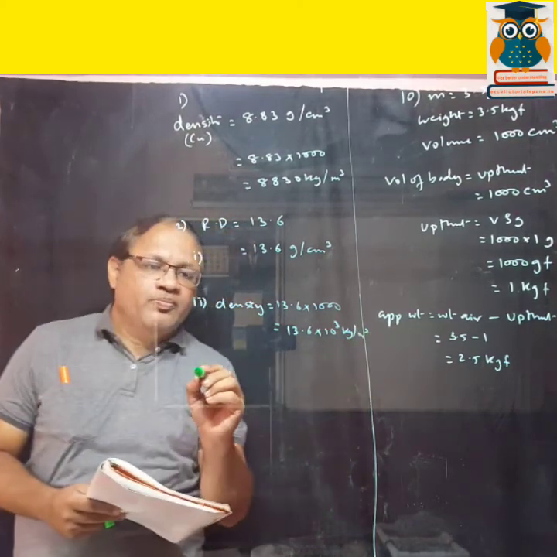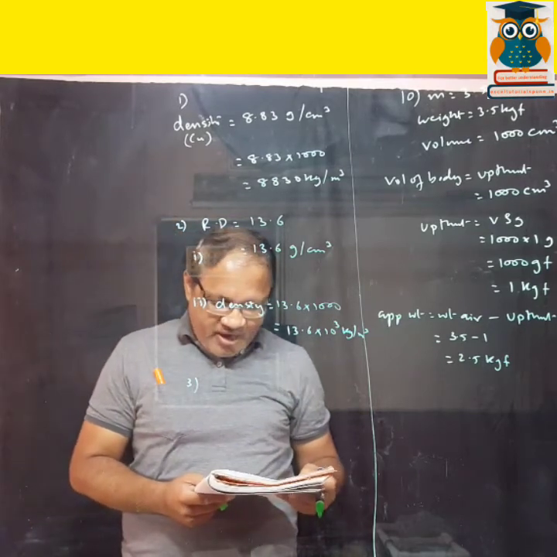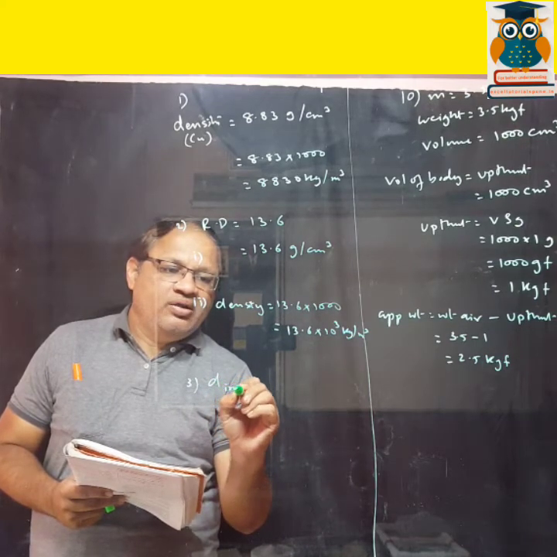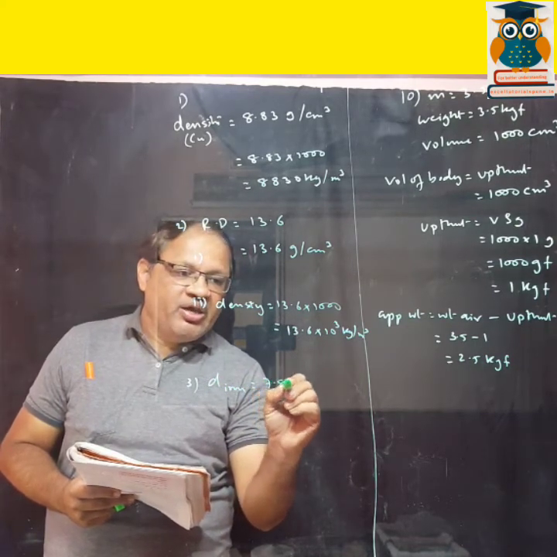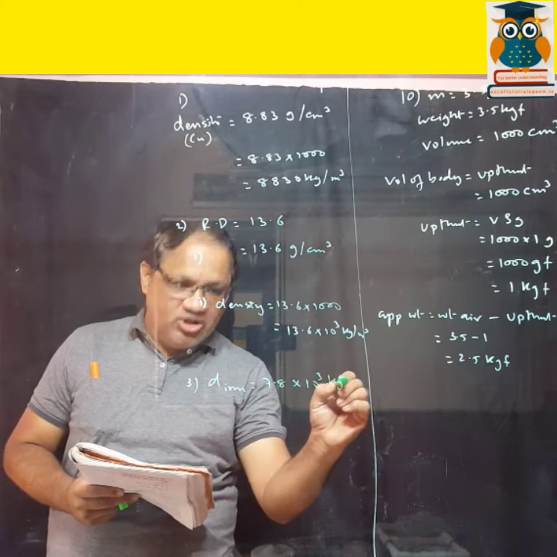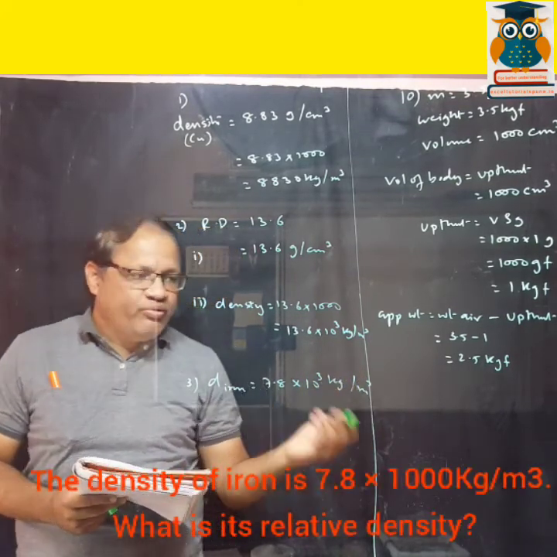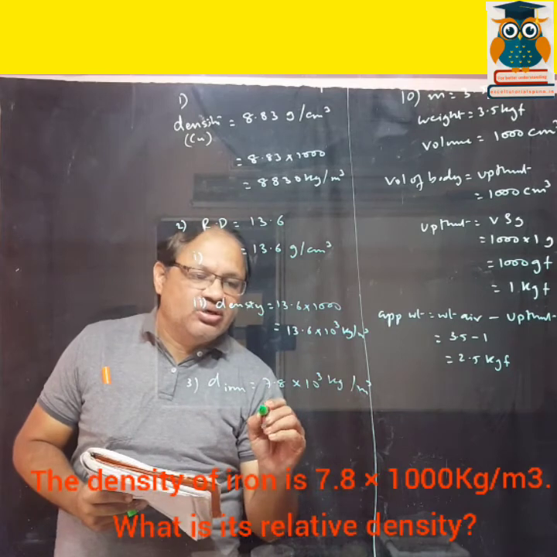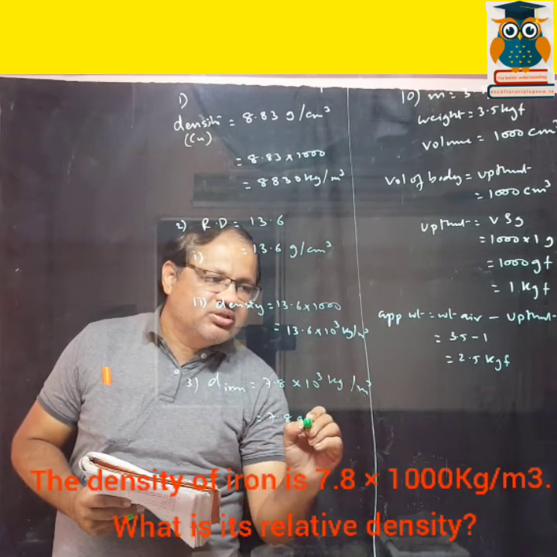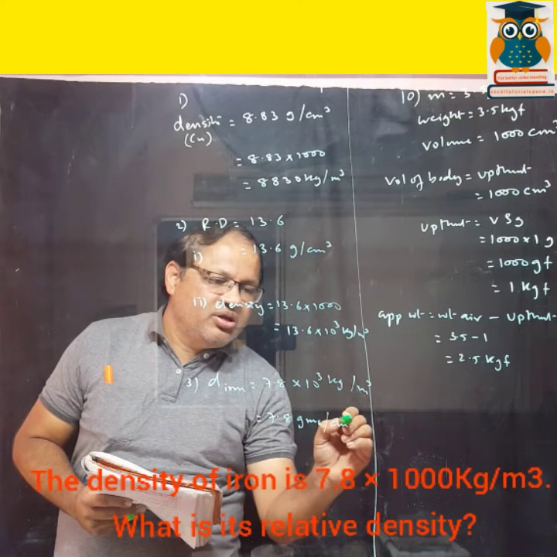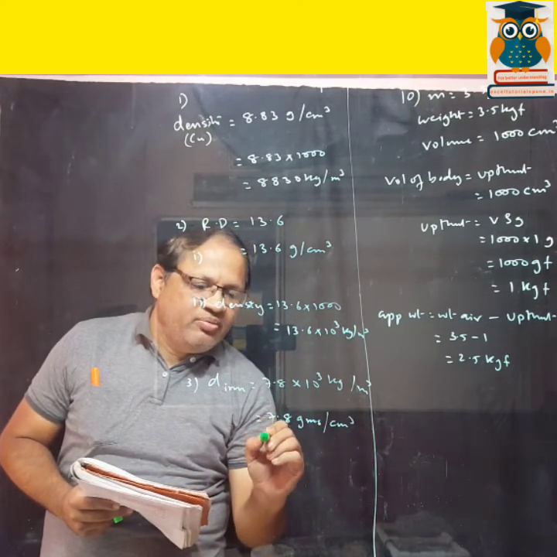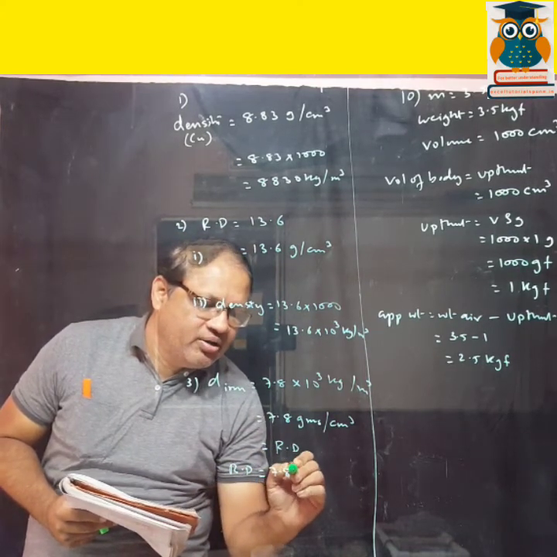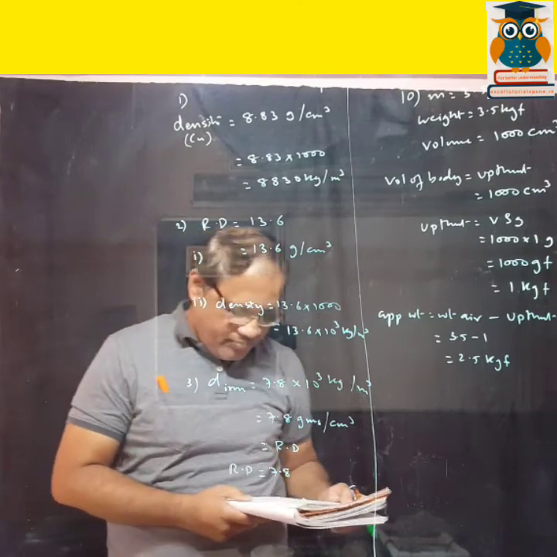Now third sum. The density of iron they have given. What is the relative density? So density of iron is 7.8 into 10 raised to 3 kg per meter cube. If you want to find out the relative density, it has to be gram per centimeter cube, right? So divide by 1000. That is equal to 7.8 grams per centimeter cube, and that will be the relative density. So relative density is equal to 7.8. That's it. Okay.